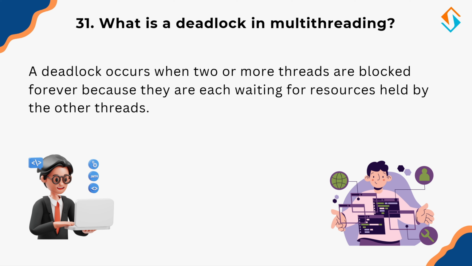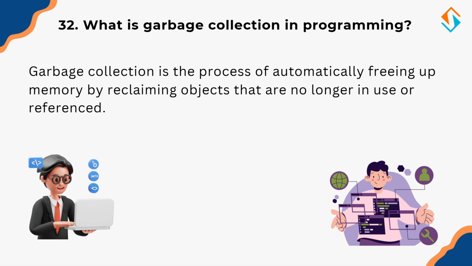To avoid deadlocks, developers use strategies like lock ordering, timeout mechanisms, and deadlock detection algorithms. Now that we understand deadlocks, let's talk about a crucial process that helps manage memory efficiently, garbage collection. So, what is garbage collection in programming?